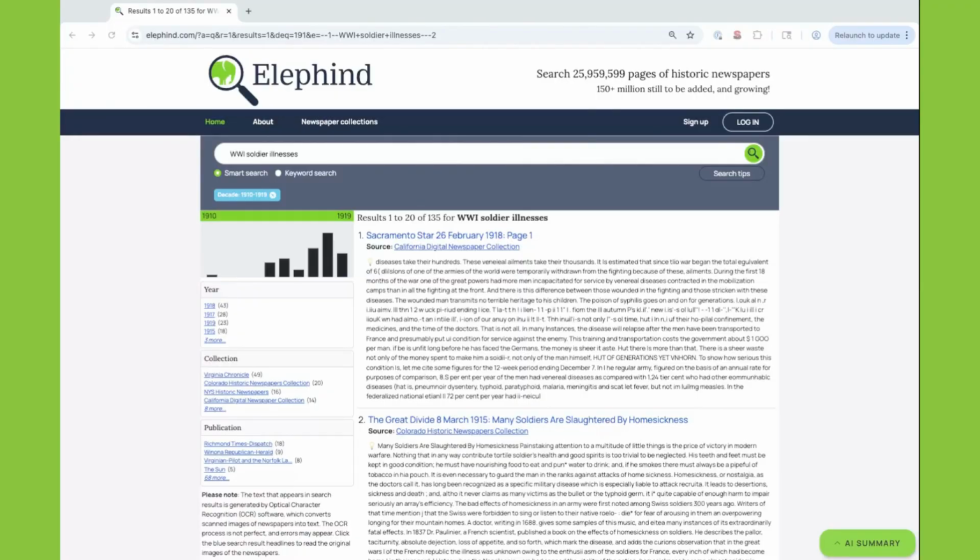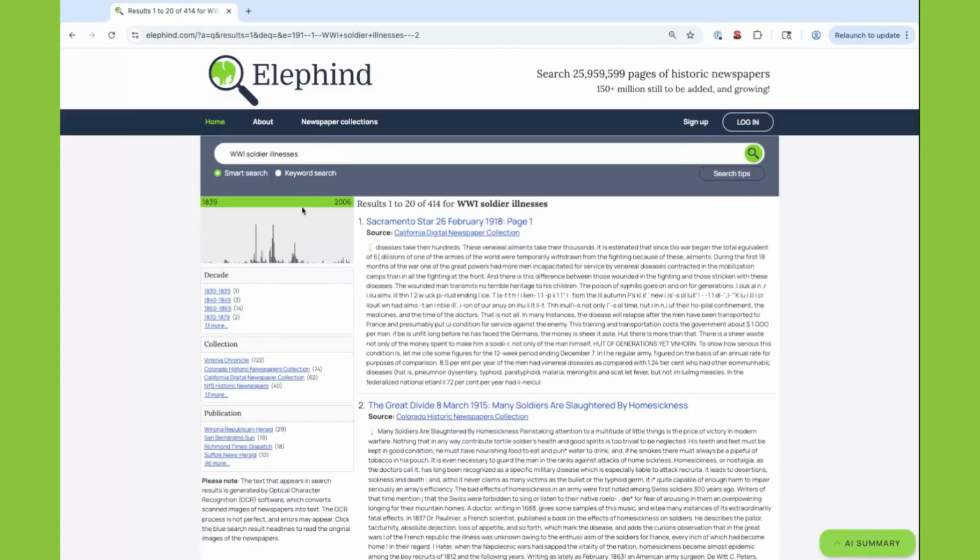So Smart Search really allows you to ask full questions, not just type keywords. So it's perfect to explore how your ancestors lived, worked, celebrated, what was going on in a community during that time. For example, I know that there are some Michigan newspapers that Elephind can search. So, if I wanted to, let me get rid of this filter. If I wanted to ask, what is the best crop to grow in St. Joseph County, Michigan? Question mark. And then press search.